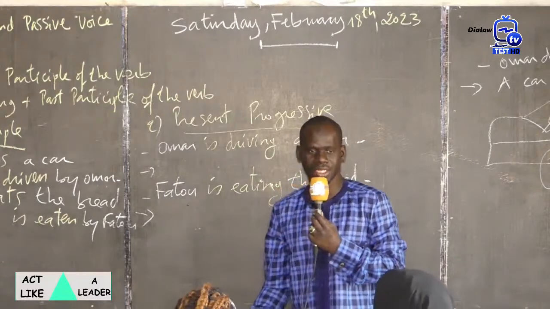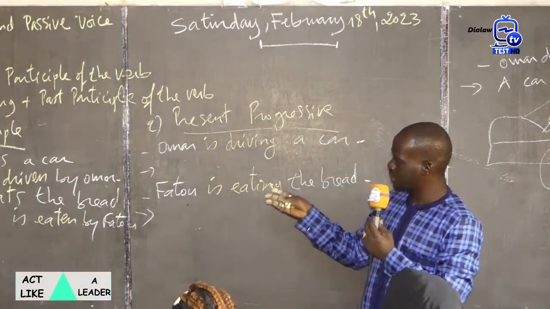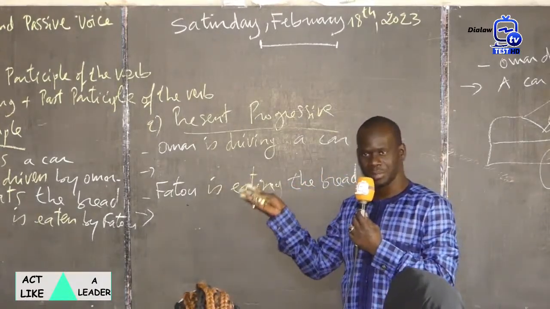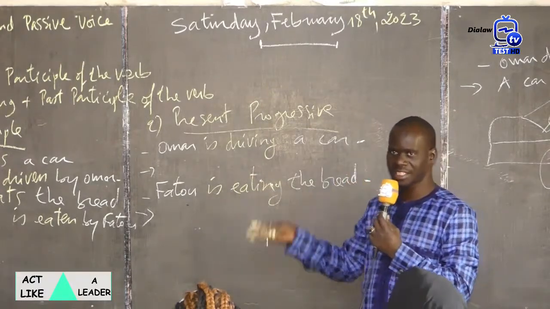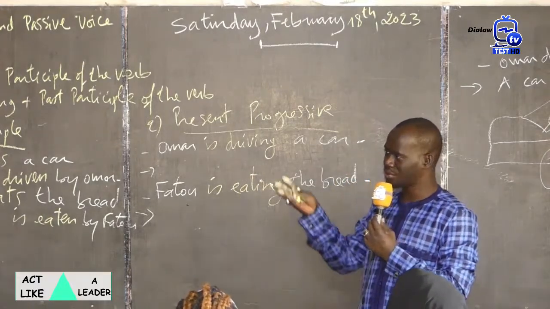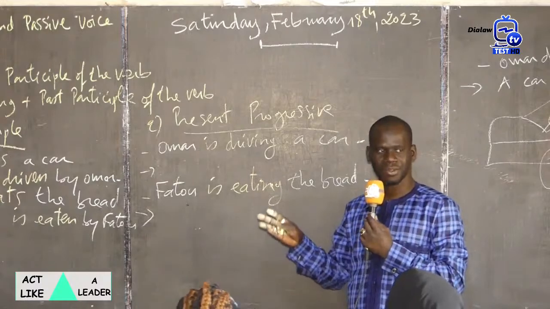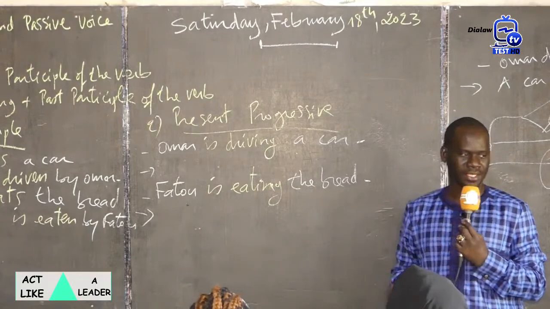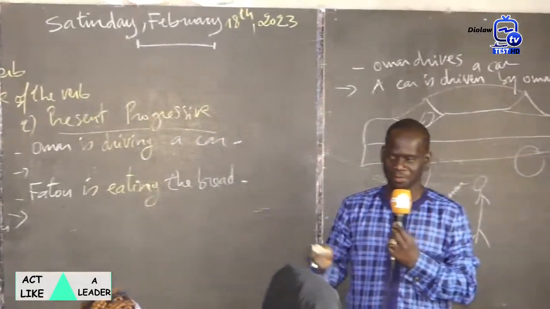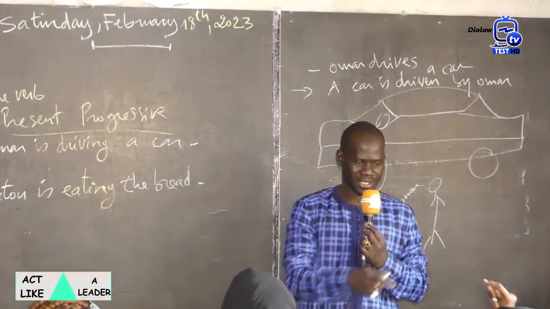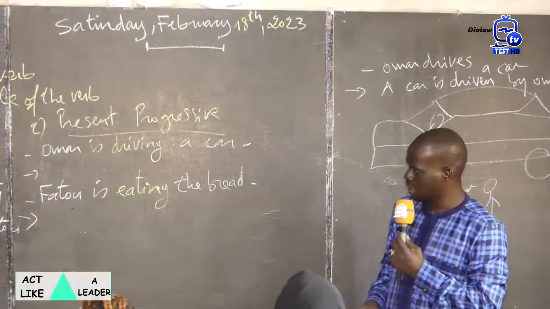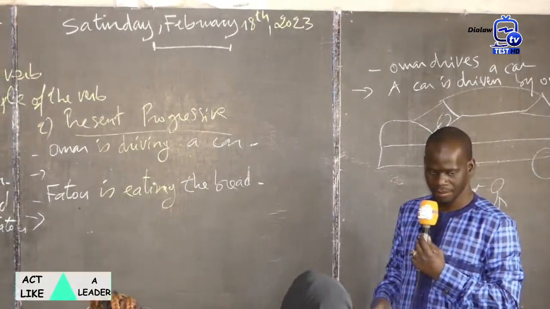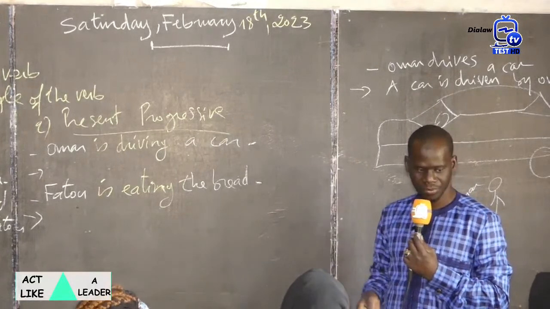Now we are going to take these sentences which are in the present progressive, in the active voice, and transform them into the passive voice. Okay? Who can try? Not always the same. Who can try? Yes? Speak loudly.